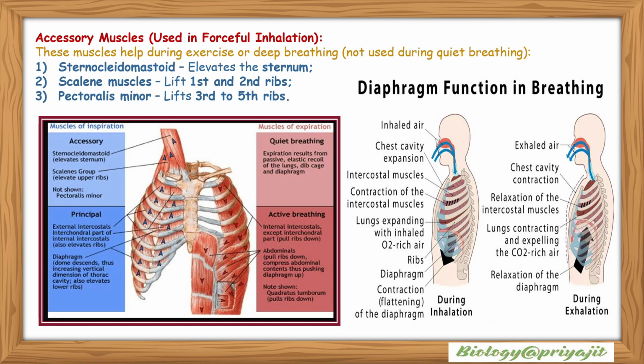Accessory muscles are used in forceful inhalation. These muscles help during exercise or deep breathing, but are not used during quiet breathing. Sternocleidomastoid elevates the sternum, and scalene muscles lift the first and second ribs. Pectoralis minor lifts the third to fifth ribs.